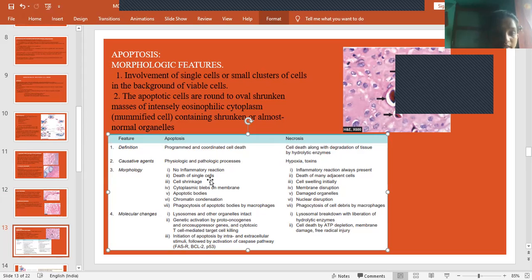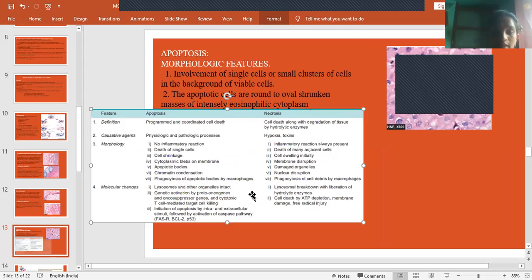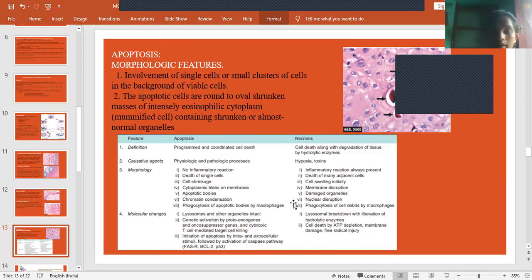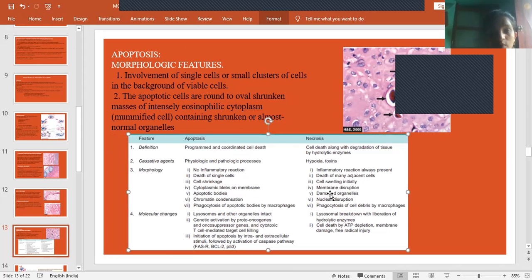Death of a single cell occurs in apoptosis. In necrosis, adjacent cells also get damaged because of release of hydrolytic enzymes by the necrotized cells. Cell shrinkage will be seen in case of apoptosis. Here in necrosis, cell swelling will take place. In apoptosis, cytoplasmic blebs on the membrane; in necrosis, the membrane completely disrupts.